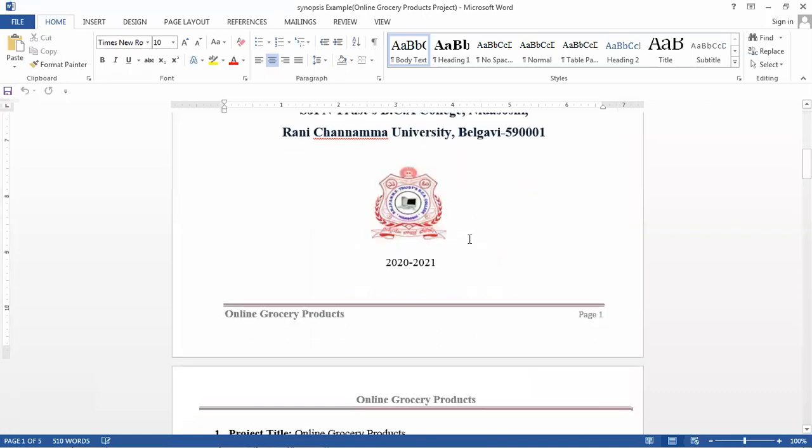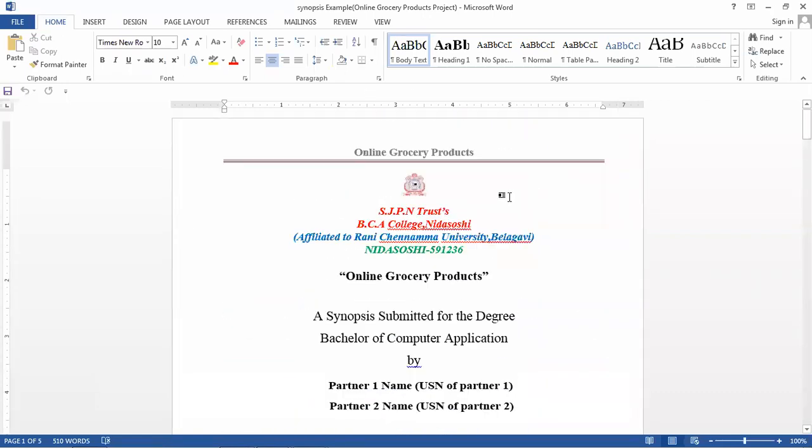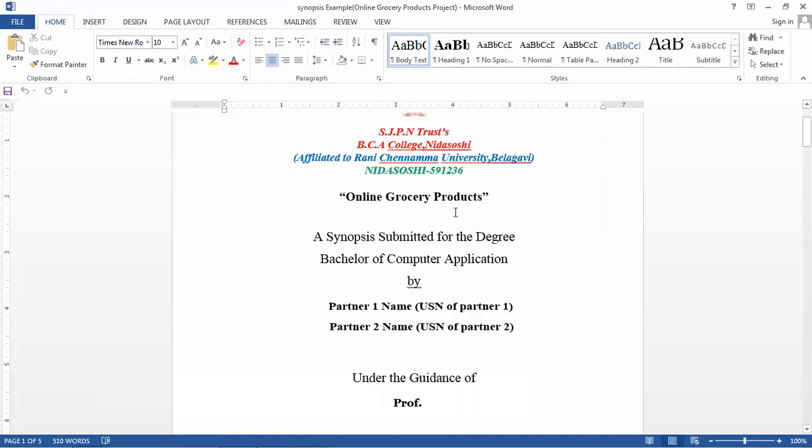This first page is the same for everyone. On this first page you mention your project title. The SJPN Trust, BCA College text all remains the same. You just have to put the title of your project. Here I have given an example, online grocery products. This is the same: synopsis submitted for the degree of BCA.